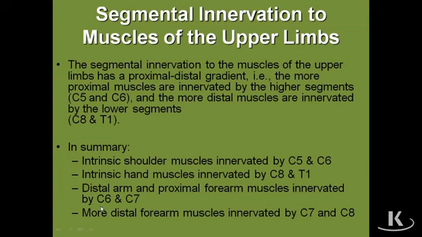Now, of course, the muscles in between, the muscles of arm and forearm, are going to be in between, 6-7 and 7-8, but in reality, segmental lesions at this level are quite uncommon, and so questions about segmental nerve damage is likely going to be either to C5 and C6, which means it'll be shoulder muscles, or to C8 and T1, which means it will be hand muscles. So that takes care of the segmental motor innervation.